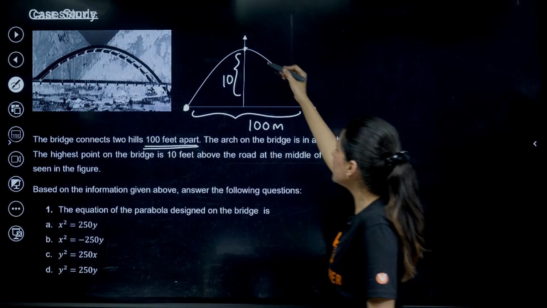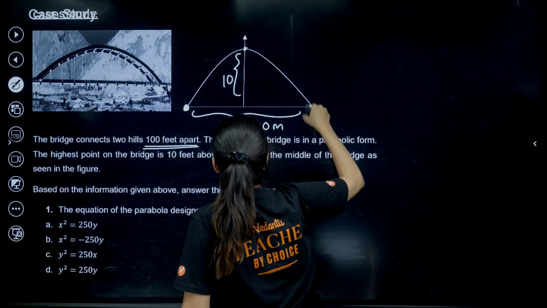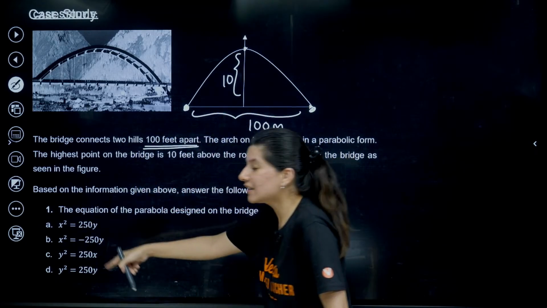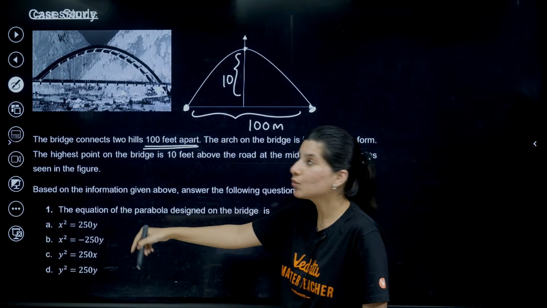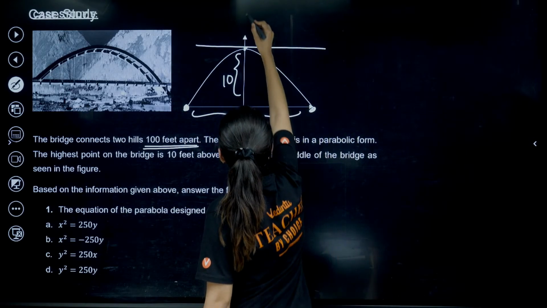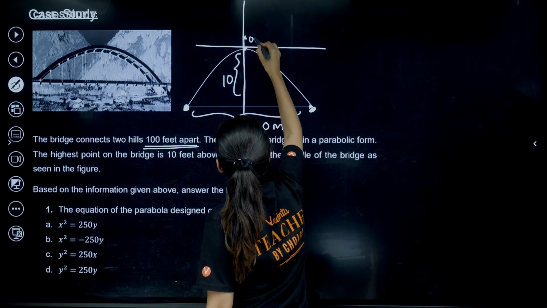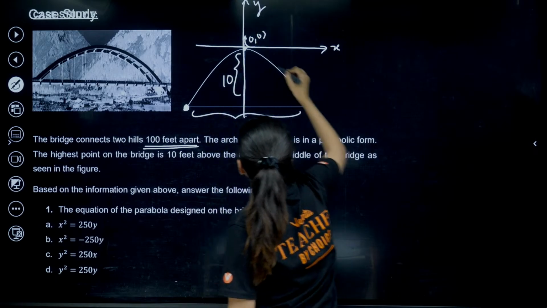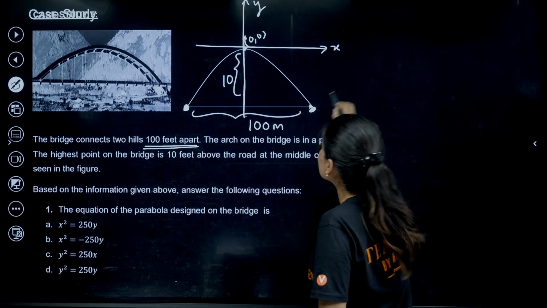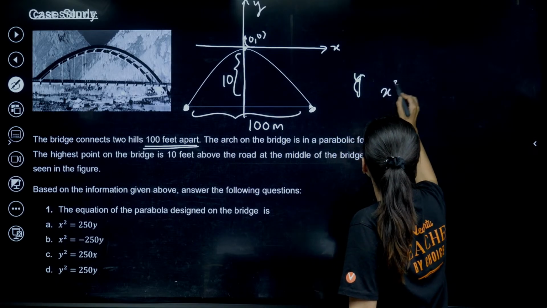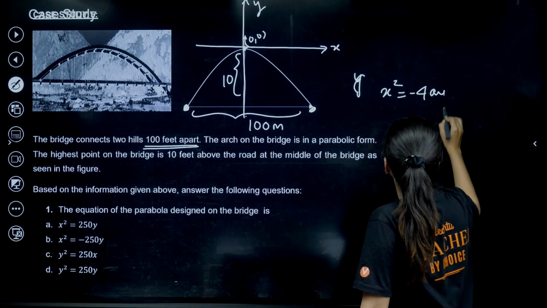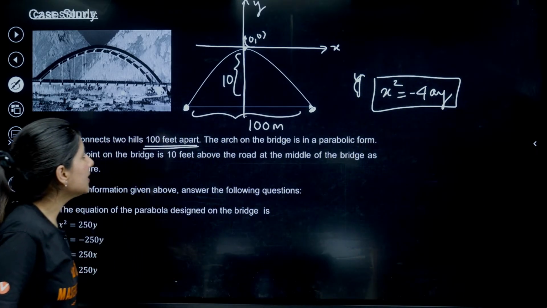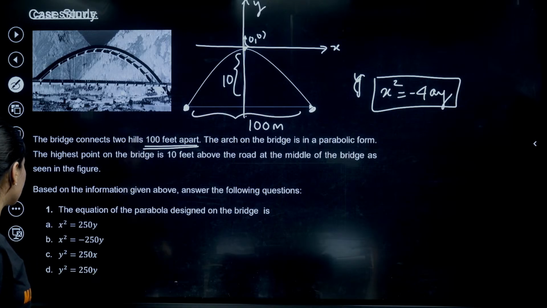So over here, can you see that this is a downward facing parabola? And we can clearly see that all the parabolas are passing through the origin. That means this is your origin, (0, 0). This is your x-axis, this is your y-axis, right? The downward facing parabola looks like x square is equals to minus 4ay. So this is the type.